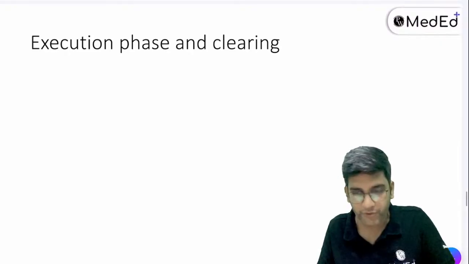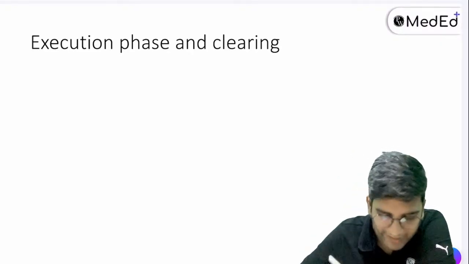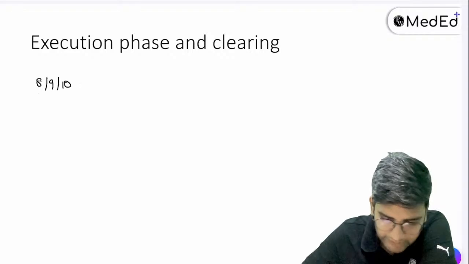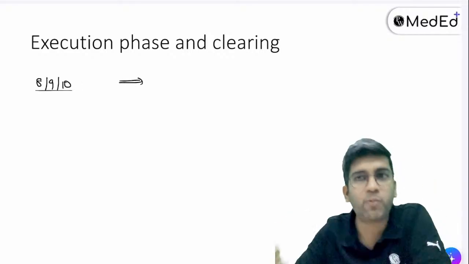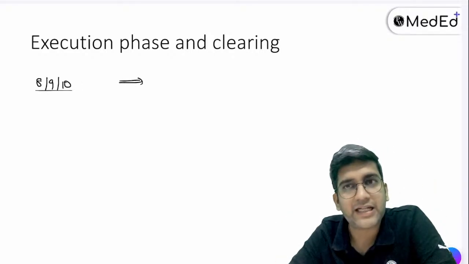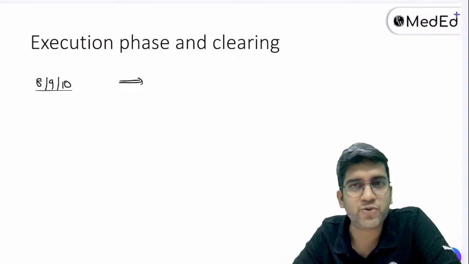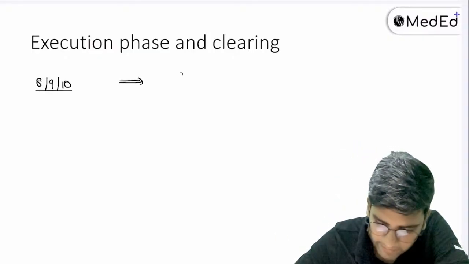So what happens in execution is very simple. Either at 8 or 9 or 10, these will activate more caspases, right? This will activate a few more enzymes. And we'll talk about the enzymes. There are two main enzymes which will be activated. One is obviously caspase.